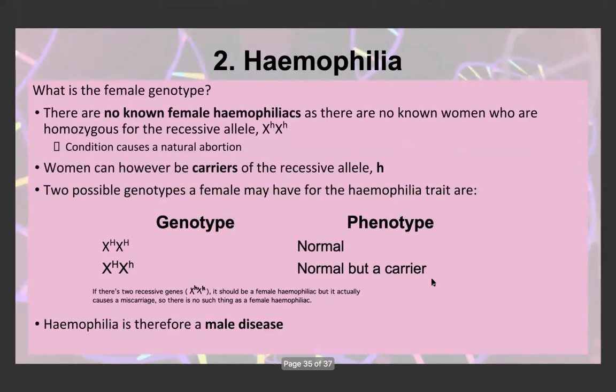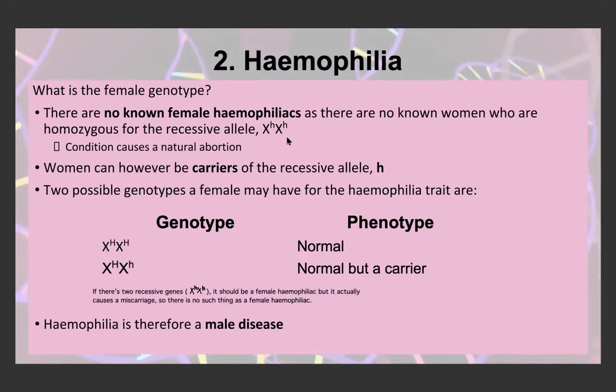For females, there are no known female hemophiliacs, so there are no known women who are homozygous recessive. We think that this condition causes a natural abortion. But women can be carriers of the recessive allele. Because of that, there's only 2 possible genotypes for a female.